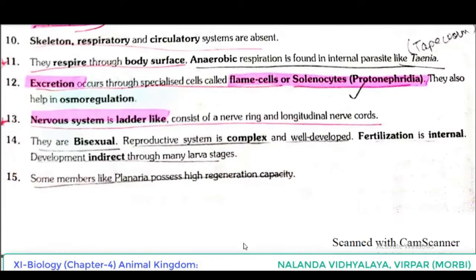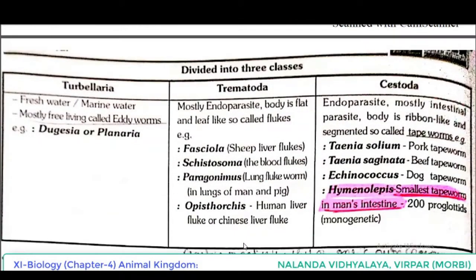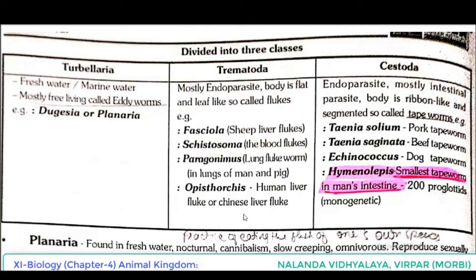So now, phylum Platyhelminthes is divided into three classes: Turbellaria, Trematoda, Cestoda. In the case of Turbellaria, habitat is freshwater or marine water.